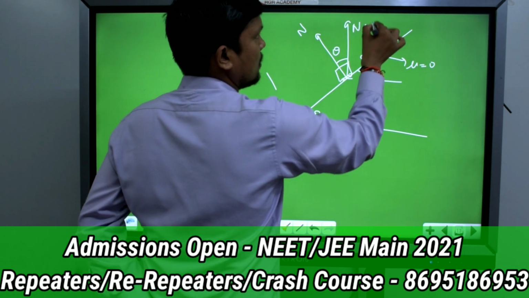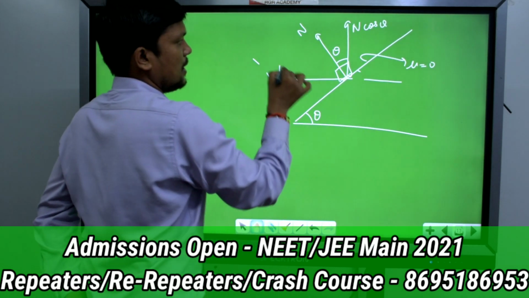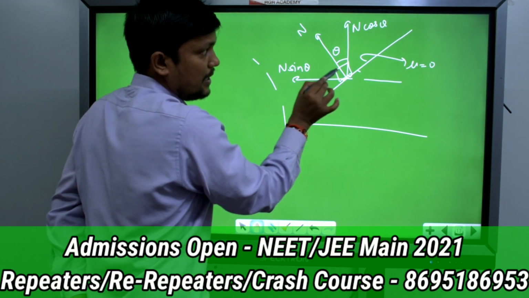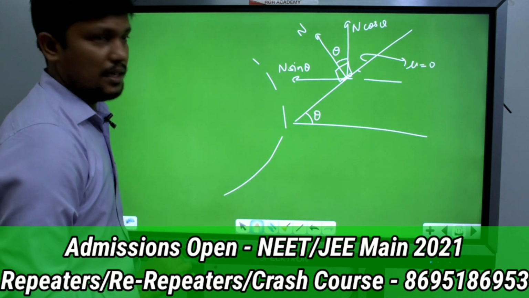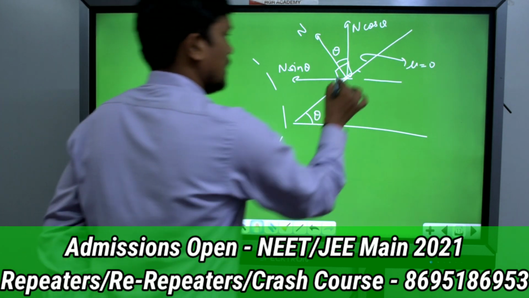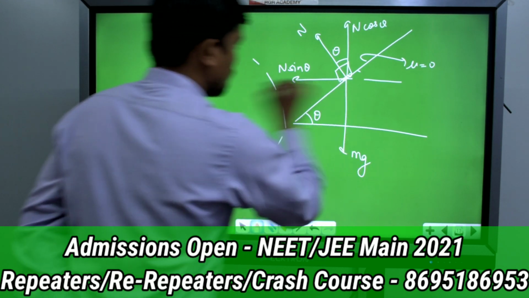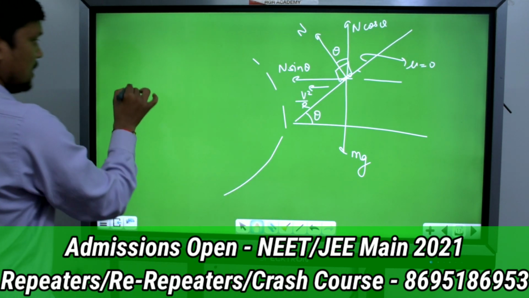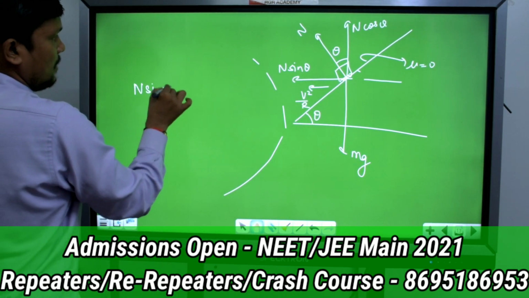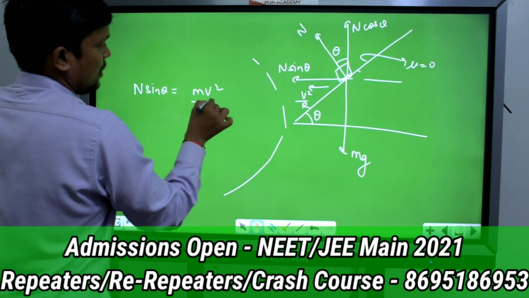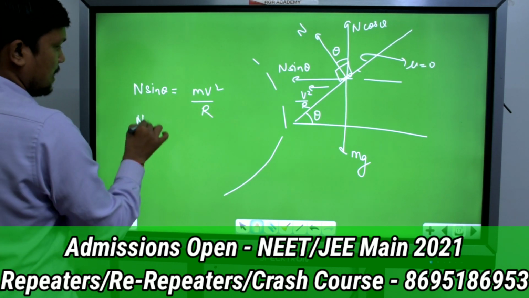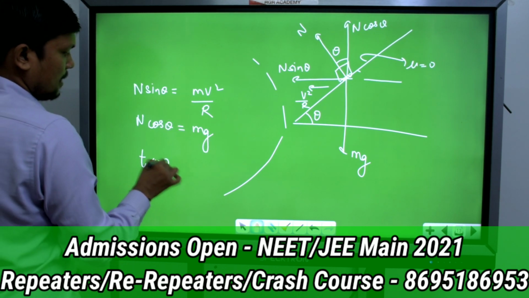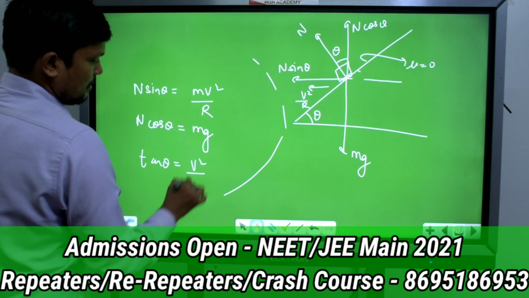So this component is n cos theta and this component will be n sin theta. Again in this case, this n sin theta will provide the required centripetal force, and in the downward direction mg will act. So again we can write that in this direction the acceleration is v square by r. So n sin theta will be equal to mv square by r, and n cos theta will be equal to mg. So tan theta will be equal to v square by rg.